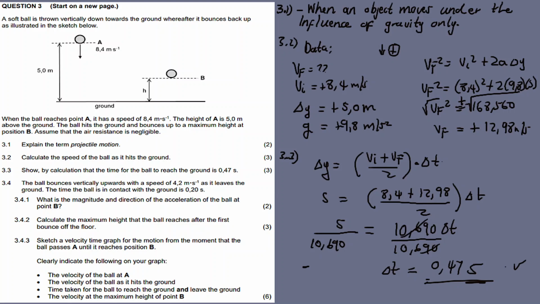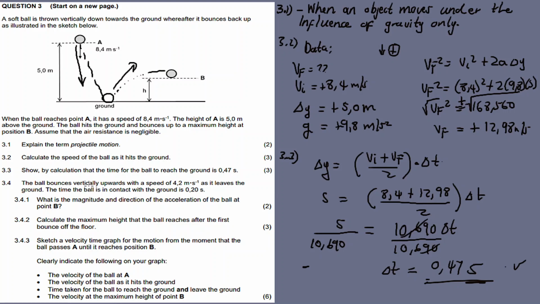Okay. 3.4. The ball bounces vertically upwards at a speed of... The ball reaches the ground, bounces off the ground, and will reach point B. So all along we were doing our calculations for the downward motion. Now we are focusing on the upward motion.